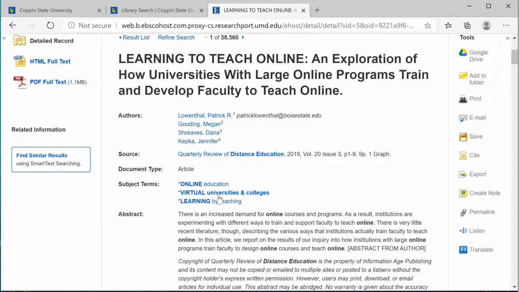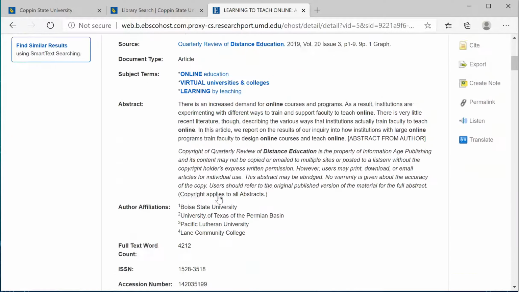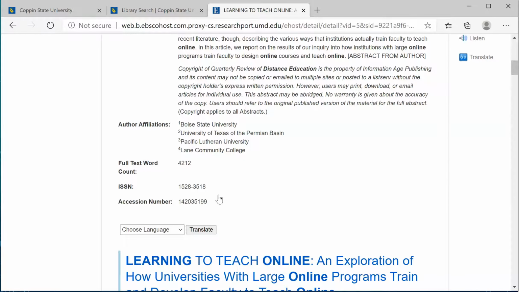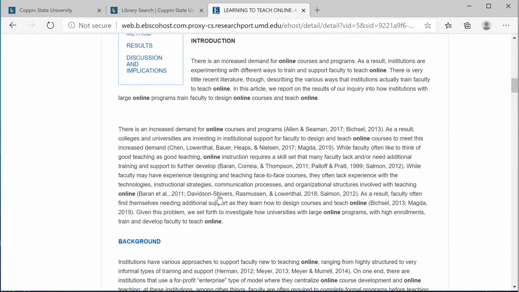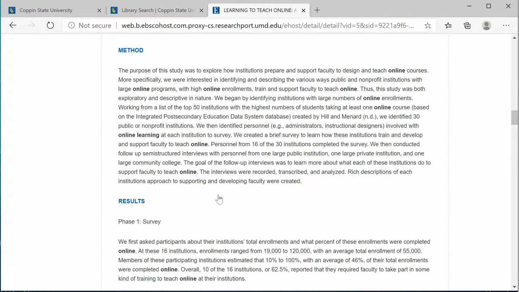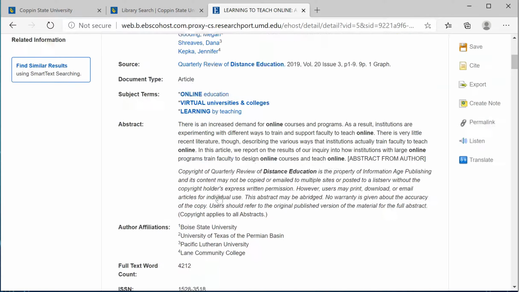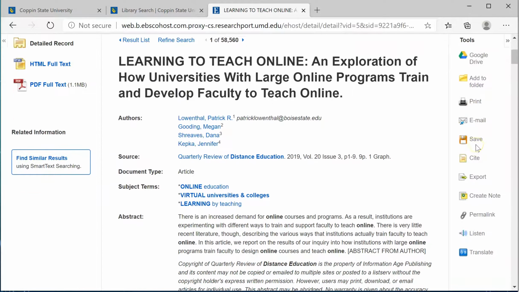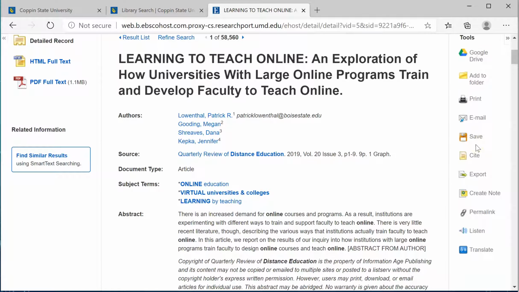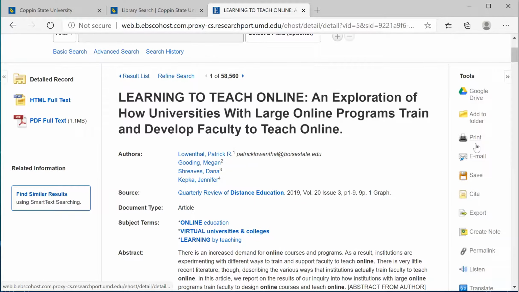This is a more detailed record of the article, and because it also includes an HTML full text reference, here's the entire article in HTML format. We also have the PDF full text link, and to the right, we have various tools that will allow us to export this item to Google.